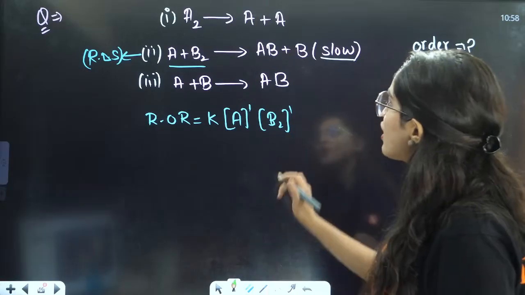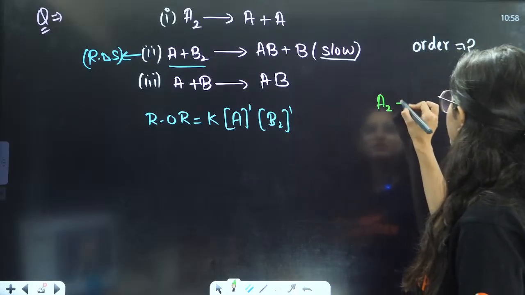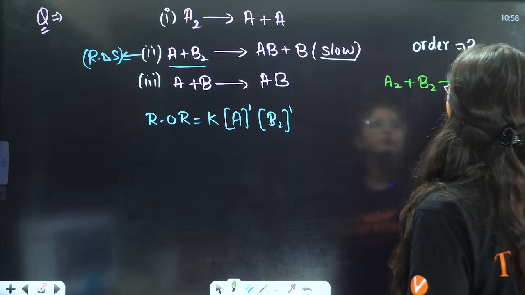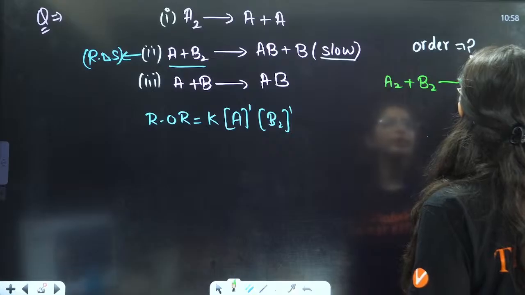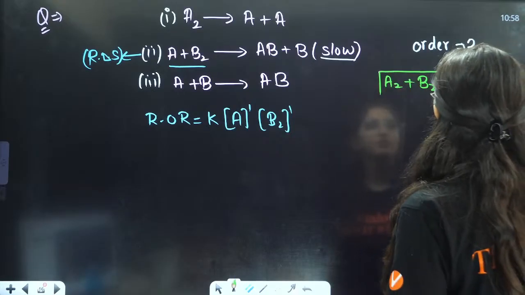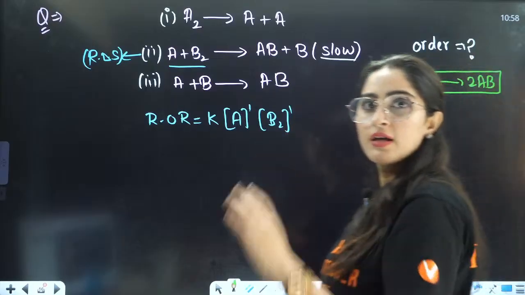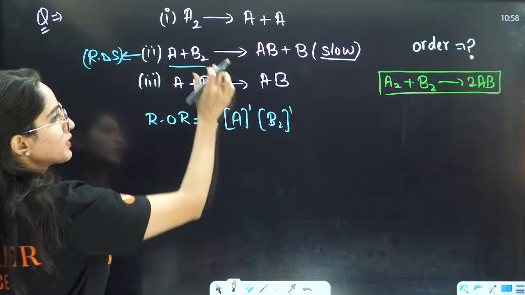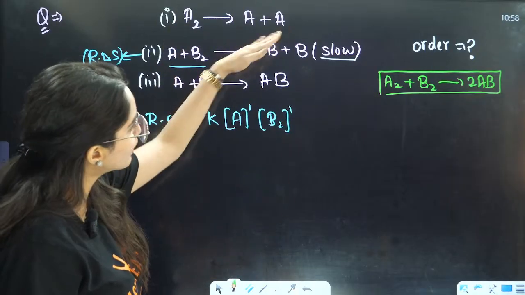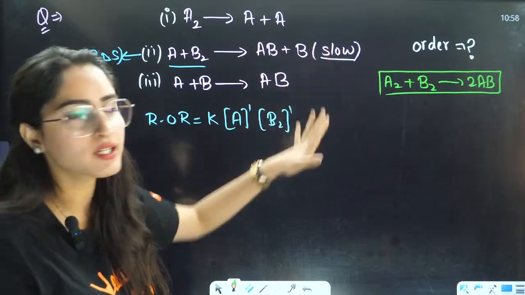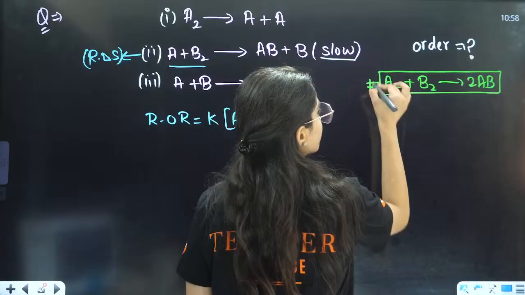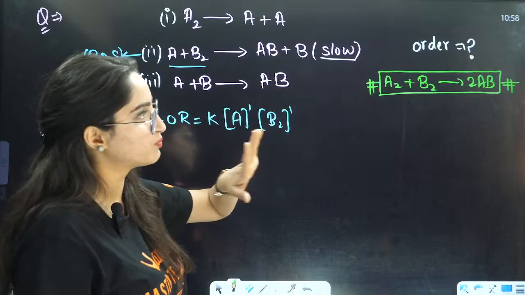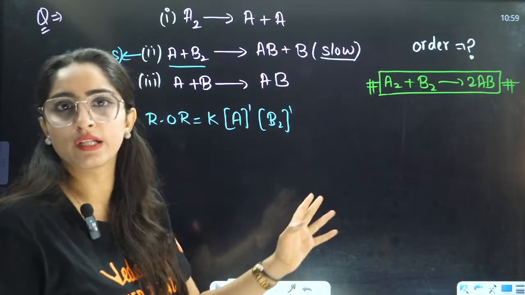Let us see. In the overall reaction, A2 plus B2 gives rise to 2AB. I forgot to write the overall reaction. This will be given in the question itself, or you can just add all these steps and you will get the overall reaction. So can you see that in the overall reaction, the reactants are A2 and B2. Nothing like A is mentioned in the overall reaction.